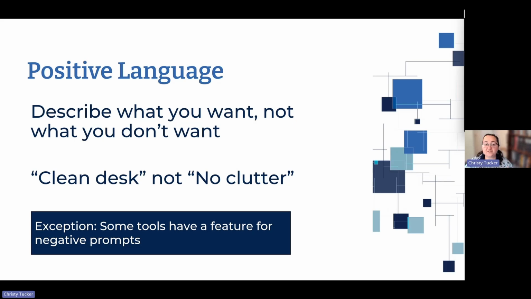Another thing with image prompting is to use positive language. Describe what you want, not what you don't want. Almost all of these tools will do better if you say "clean desk" instead of "no clutter." Some tools have a feature for negative prompts, so you can pay attention to the specifics of that. I will say that ChatGPT, Copilot, and Nano Banana all do better with some negative language. But if you're having trouble, see if you can rephrase it in a positive way.